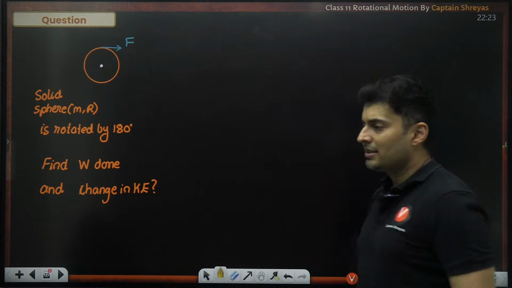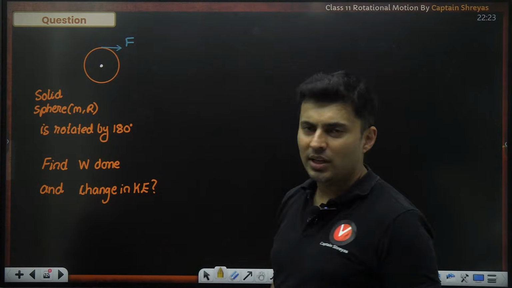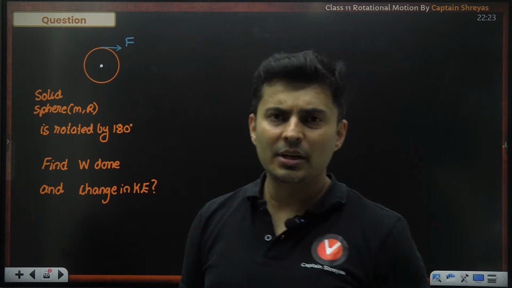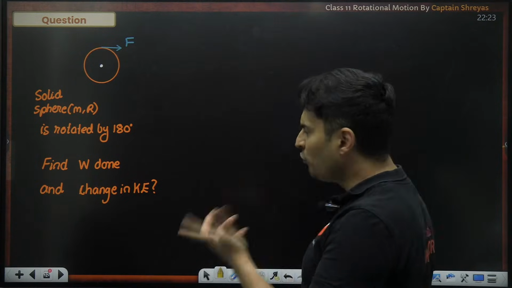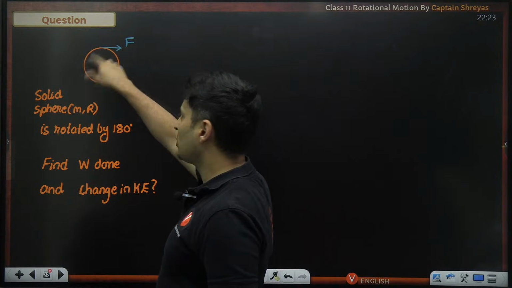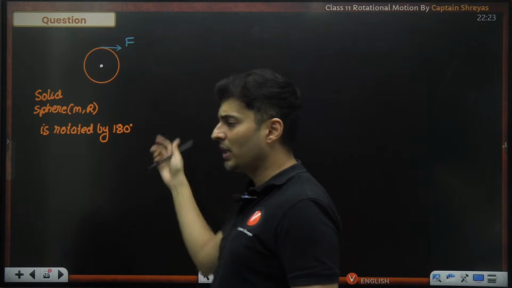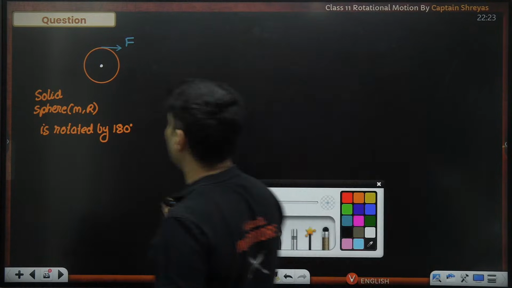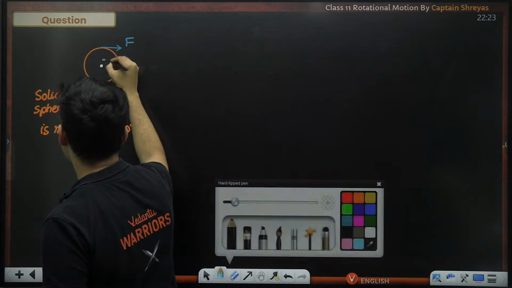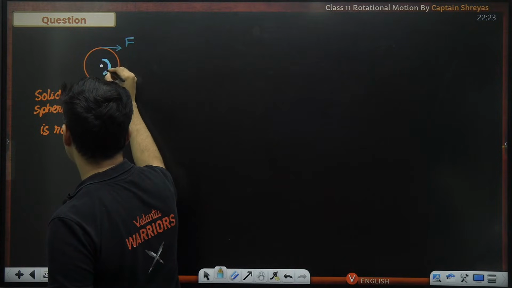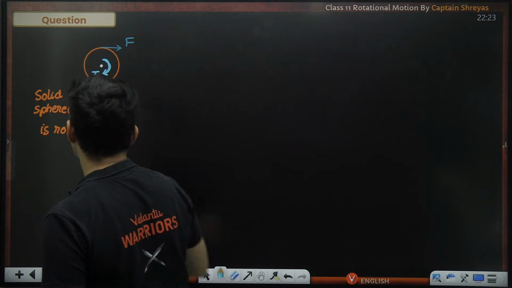Read it again and again, see where the force is, see what is needed, what else you need to calculate. This is a force, this is a solid sphere. You apply the force along the tangent, it will begin to rotate. 100% there is a torque which is generated, guys. Can you see? It will definitely create a torque in this manner.